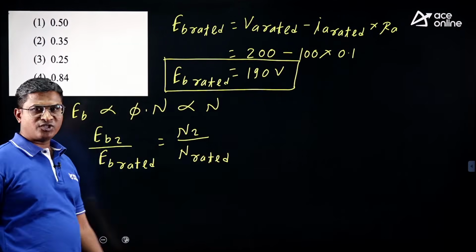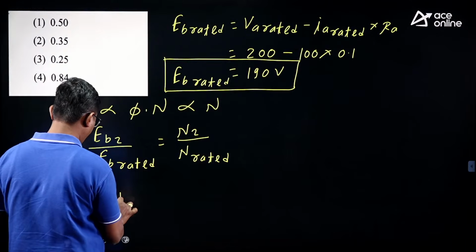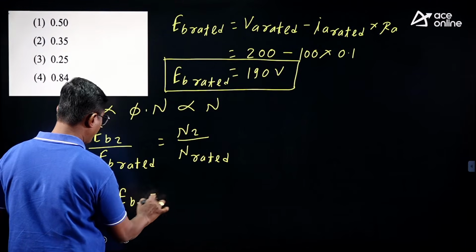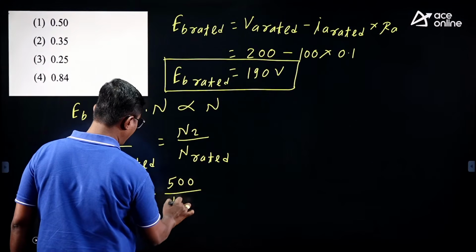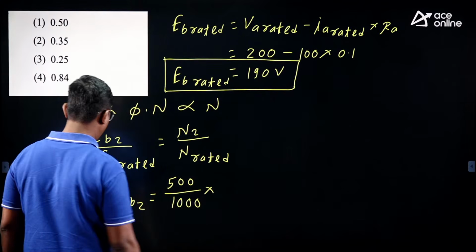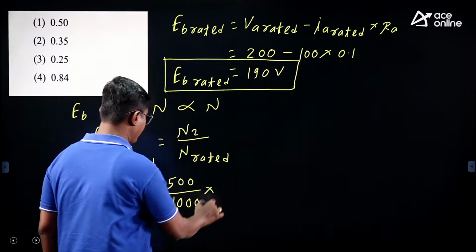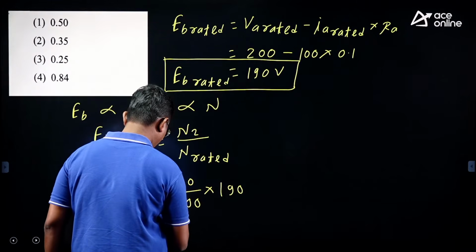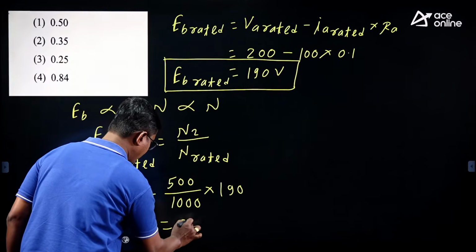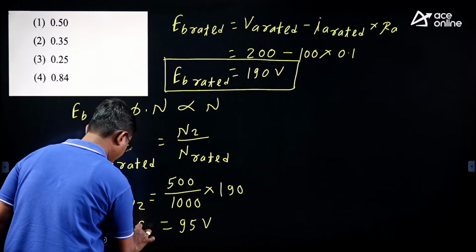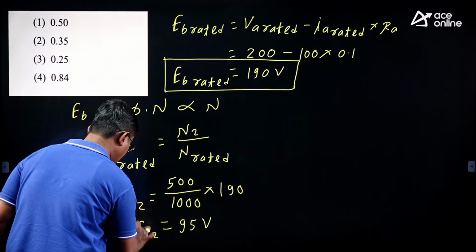So EB2 equals 500 upon 1000 into 190, which is 190 upon 2. So it is equal to 95 volt. EB2 is 95 volt.